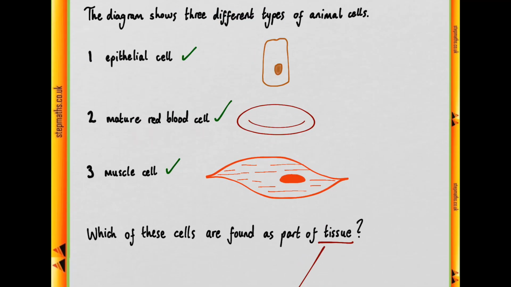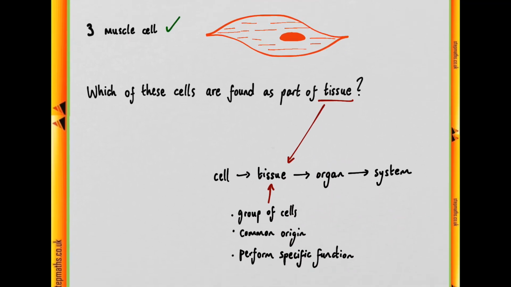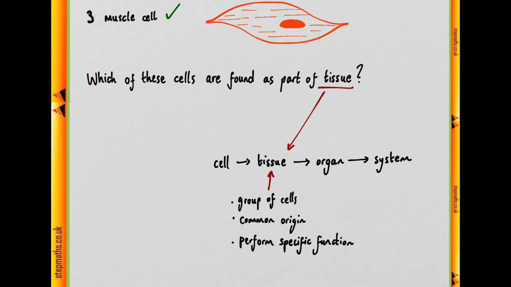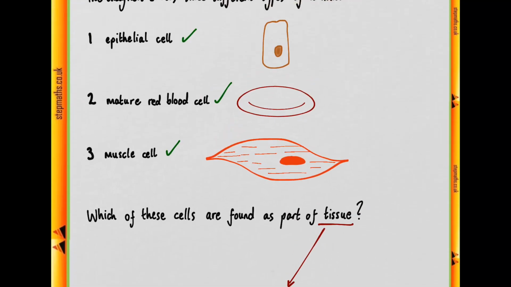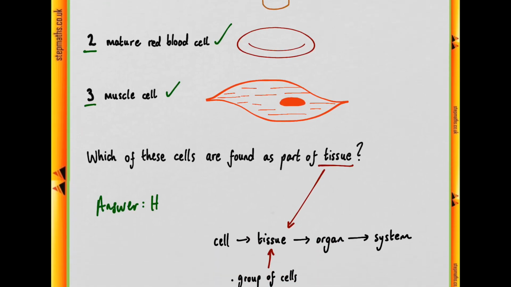So it's just the red blood cells where you might trip over, but as long as you have the definition and these 3 key facts in mind, you won't be tripped up. So red blood cells, or indeed white blood cells, are found as part of a tissue because they're grouped together to perform a specific function. All 3 of our options are correct, and therefore our answer is going to be option H.